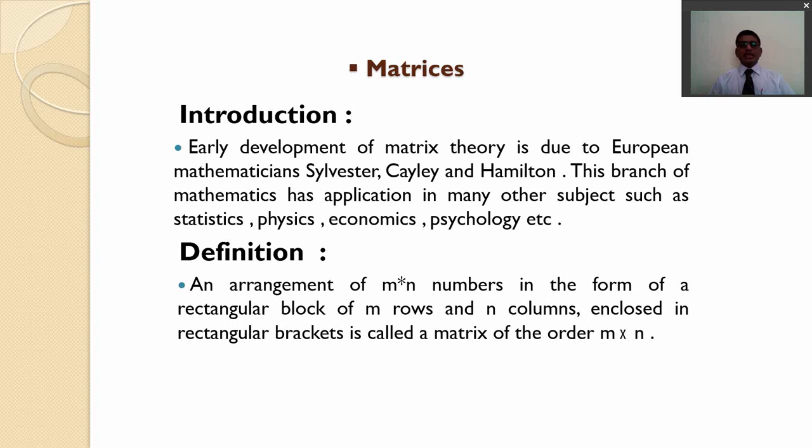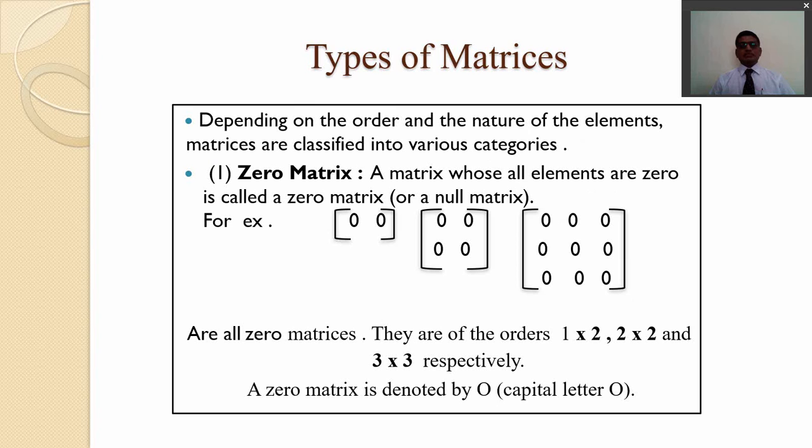Definition. An arrangement of m by n numbers in the form of a rectangular block of m rows and n columns, enclosed in a rectangular bracket, is called a matrix of the order m by n. Let us see the types of matrix. Depending on the order and the nature of the elements, matrices are classified into various categories.